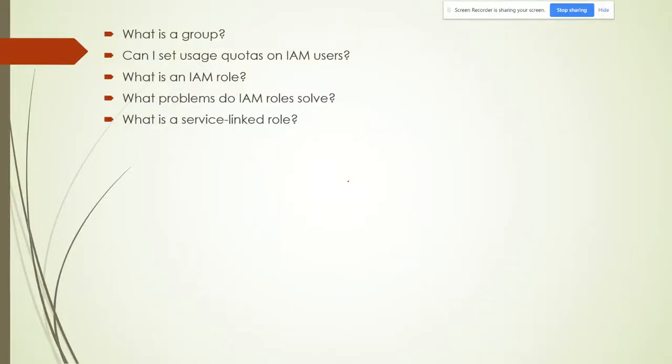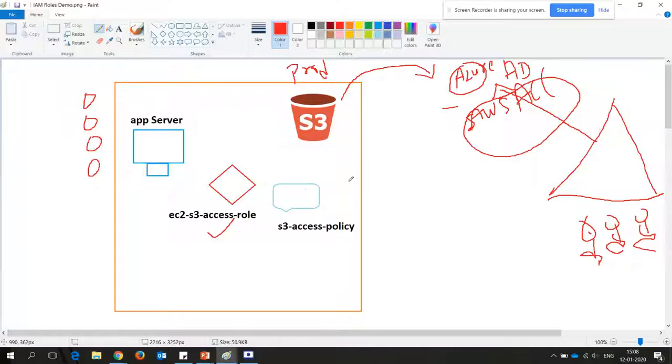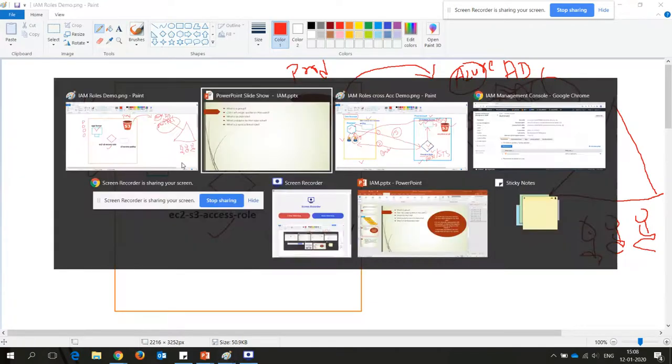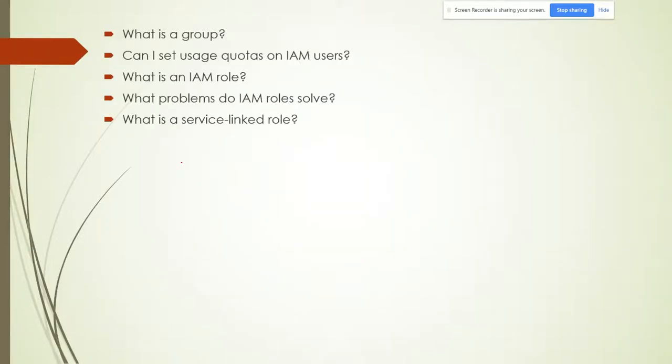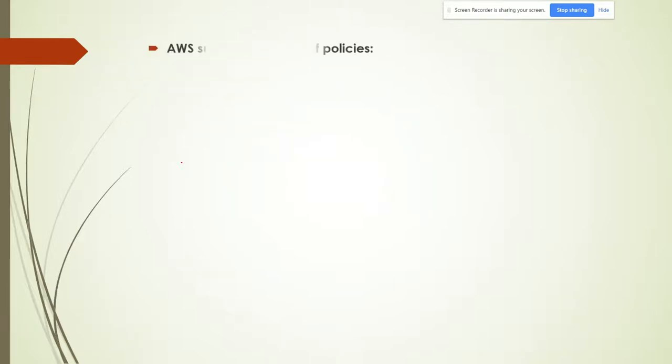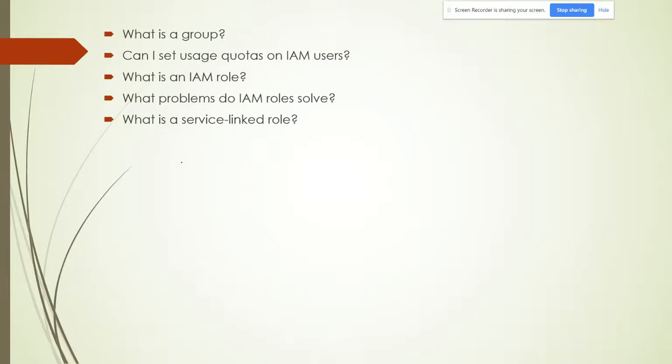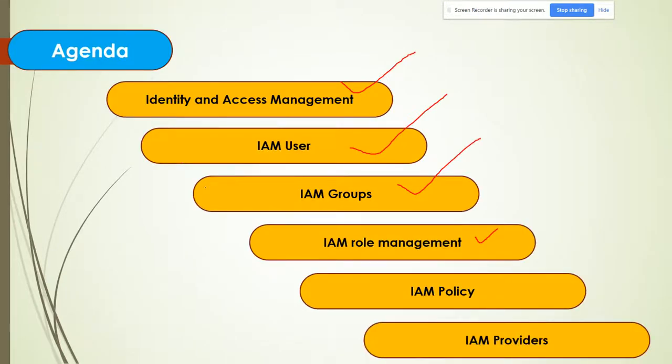And the next one is, what is a service linked role? As I said, if your application needs access to the S3 bucket, you can use a role, and this role is known as a service linked role. Okay, so guys, that's all in this topic. The other things are policies and IAM providers, AWS IAM providers. I'll talk about those in the next session, about the policy and IAM provider.